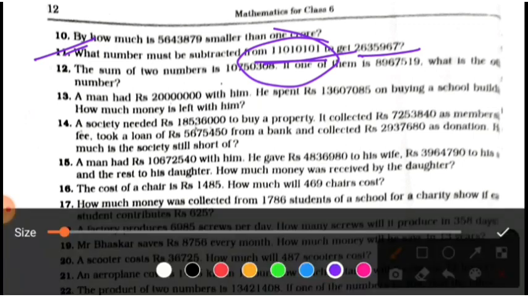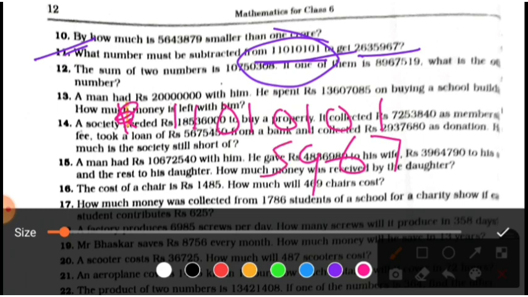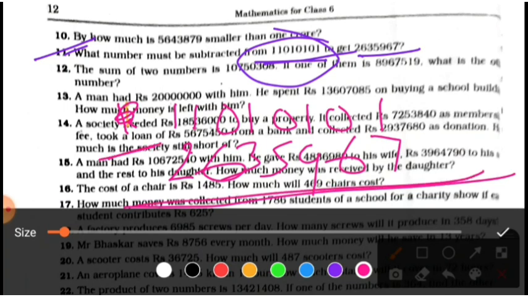Here you have to write 1 1 1 1 0 1 0 1 0 1, and you have to subtract 7 9 5 3 6 2, and I think you will subtract easily and you will get the answer of question number 11.